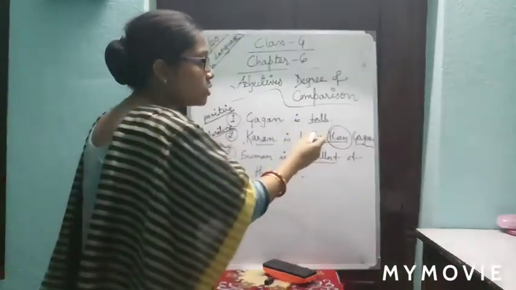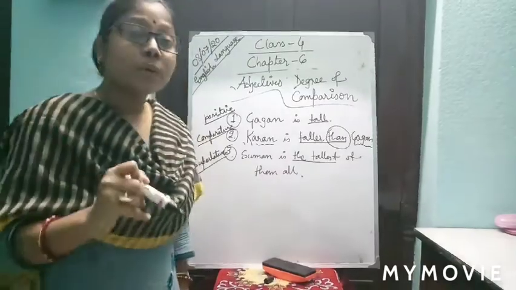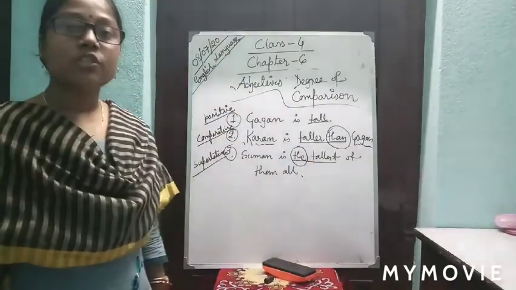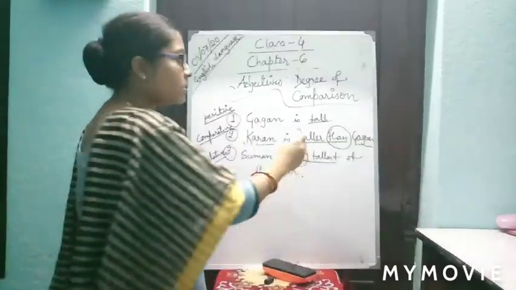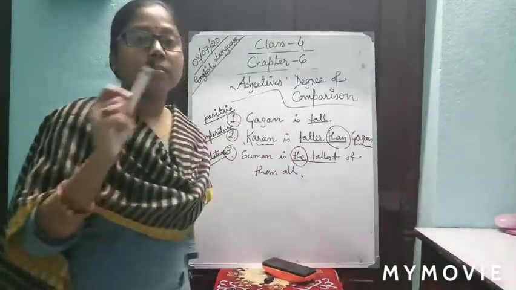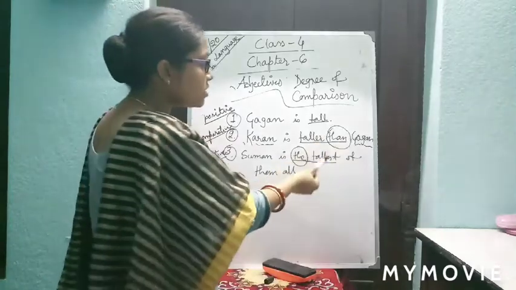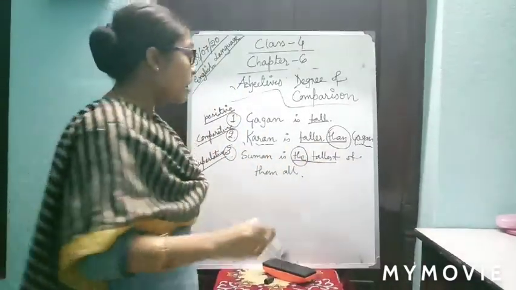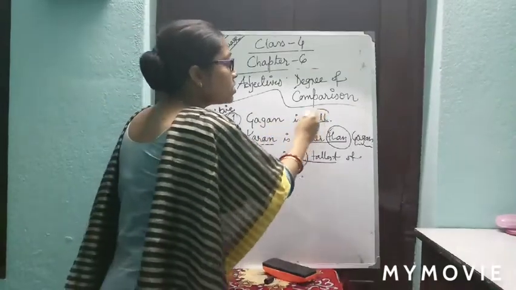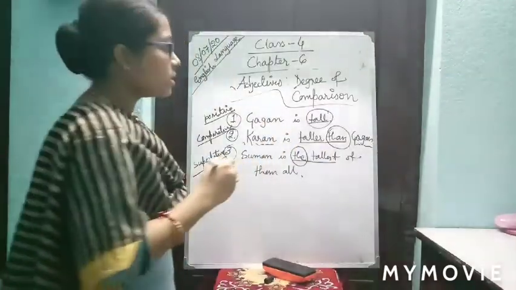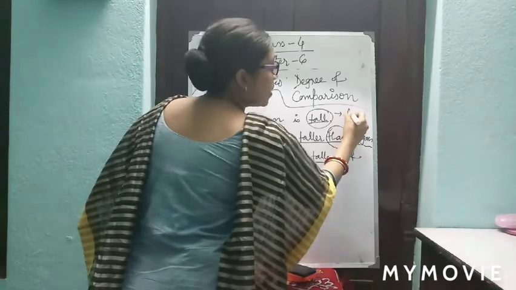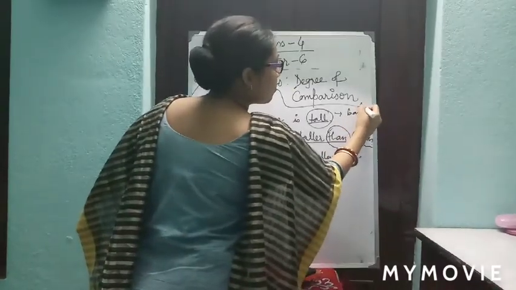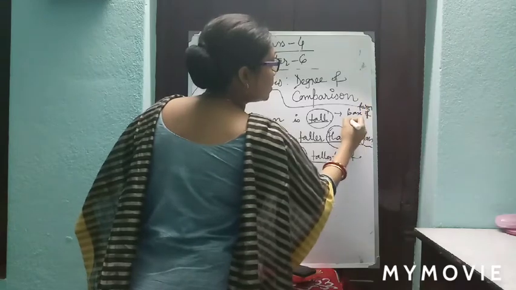In the comparative degree we are always using than, and in the superlative degree we are always using the before the adjective. Than comes after the adjective in the comparative degree, and the comes before the adjective in the superlative degree. And in the positive degree we are using the base form of the adjective.